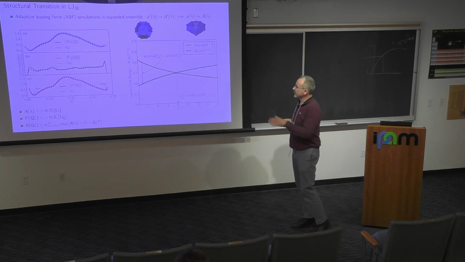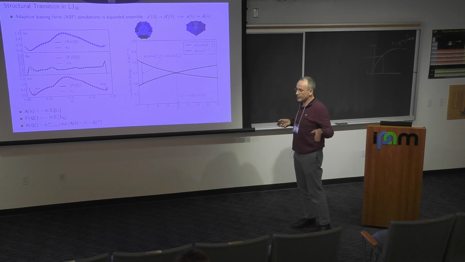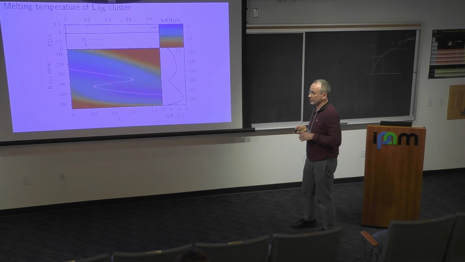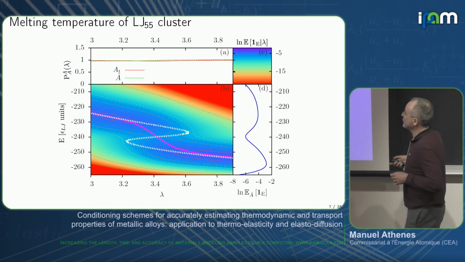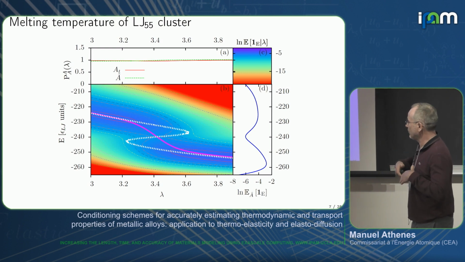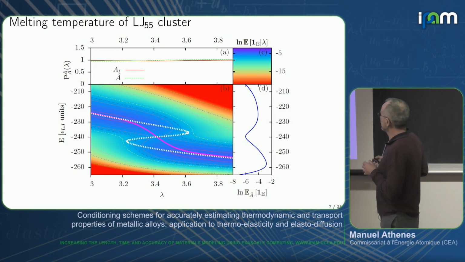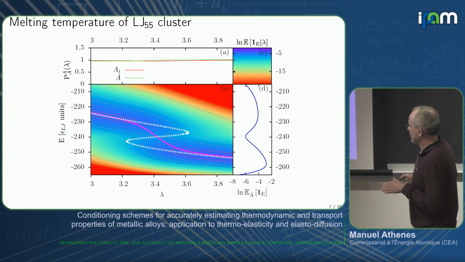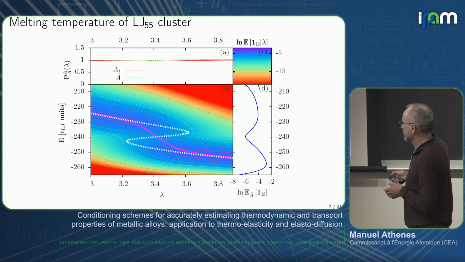Here, in this case, the external parameter was harmonically coupled to the system, so that we could study a barrier. But in fact, it can also be linearly coupled to the system. And we can, for example, for the LJ55 cluster, sample directly the free energy surface and localize the peak of the heat capacity, which corresponds to the inflection of the mean energy of the system.